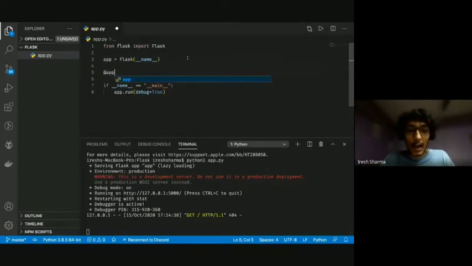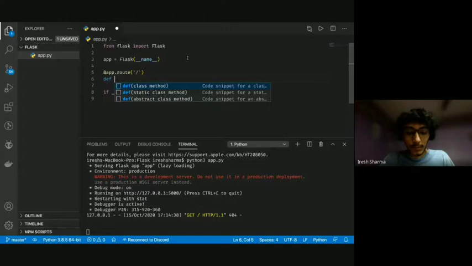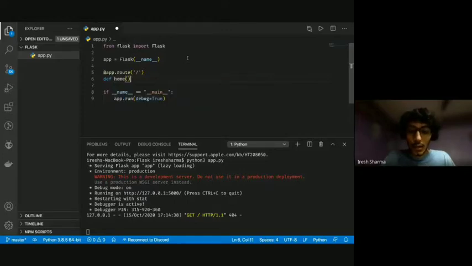We'll use @app.route slash. And what I'm going to do is write a simple function that'll just return us a string. So I'm going to return hello world, the classic.